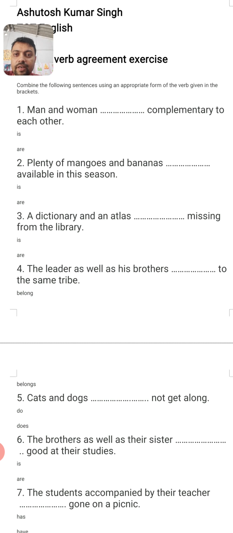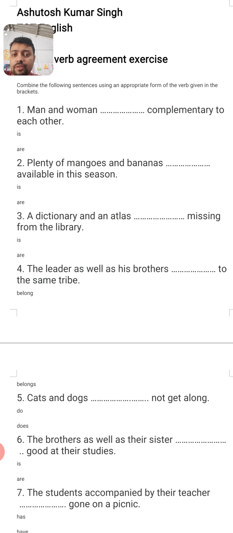In earlier sentences, the connector was and. So when the connector is and, then we generally use plural. But there are certain connectors like altogether as well as also.